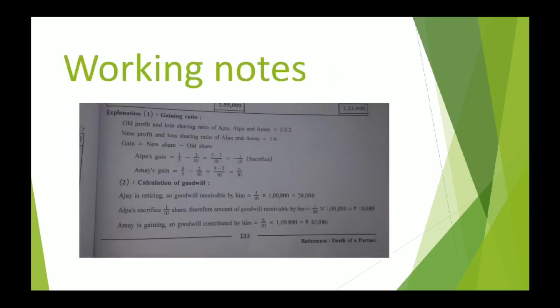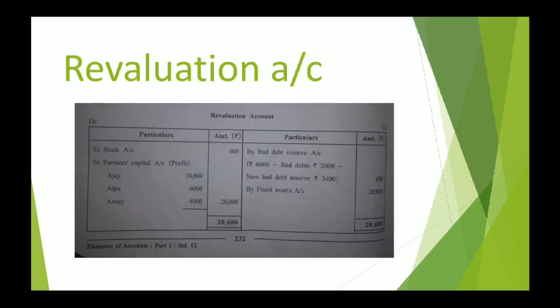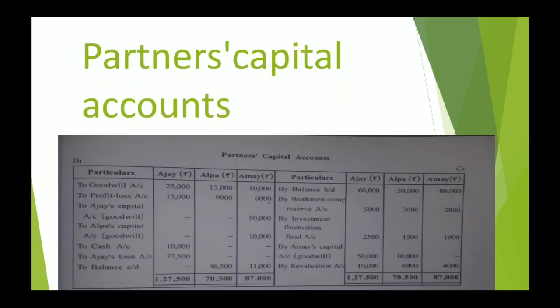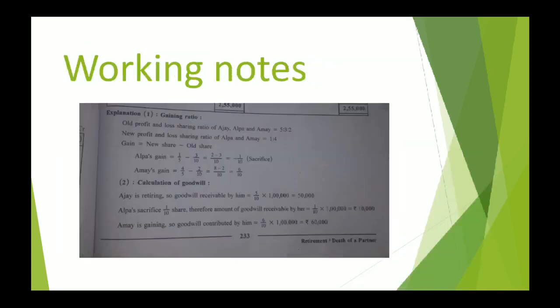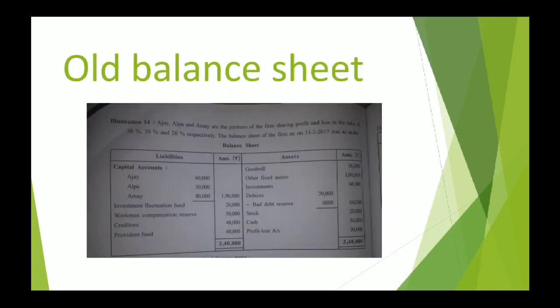Profit and loss account debit balance. You know how to deal with this now. Profit and loss account debit balance is to be written on the debit side of partners' capital accounts. You can see the profit and loss account just below goodwill. This is to be written off again in the old profit and loss sharing ratio of partners. Alright? This is not a new thing. You should be aware of this by now. So we are completely done with the old balance sheet.